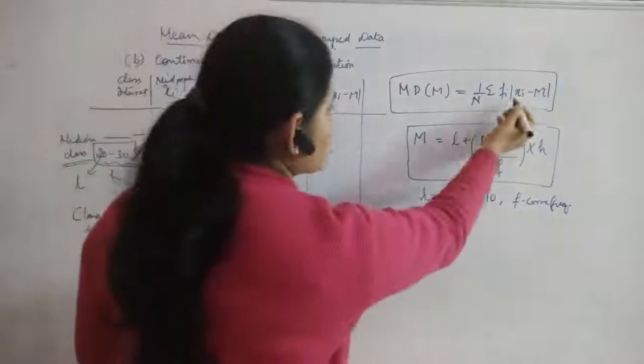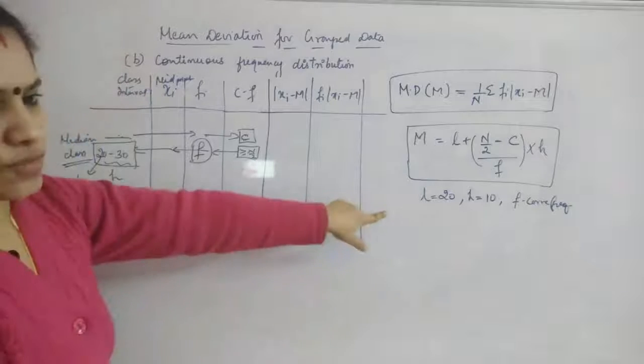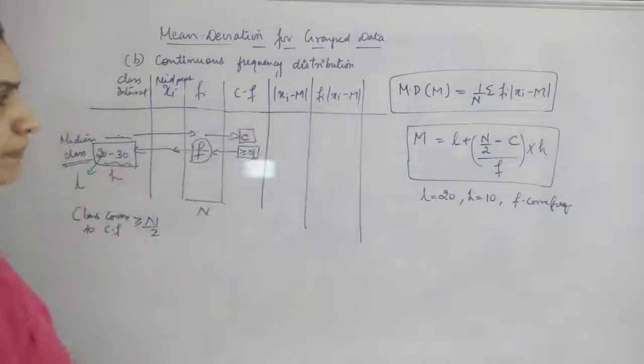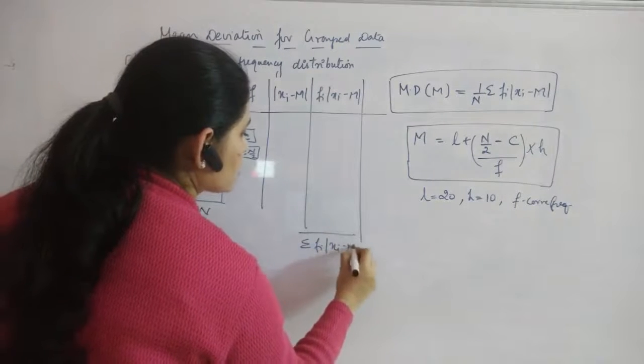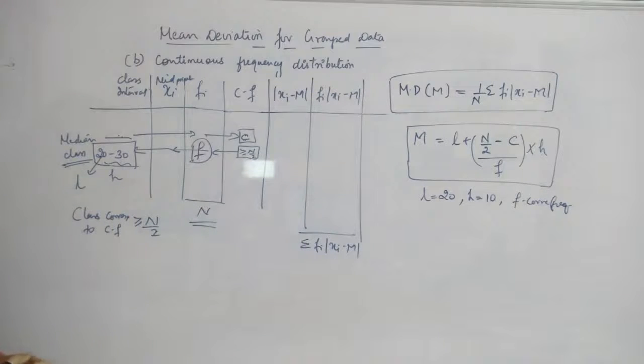After that, the same procedure: you have to calculate mod of xi minus M using the value you got here, then fi into mod of xi minus M. Then you take the sigma of this, that is the addition, and divide by N. That division will give you your mean deviation about median.